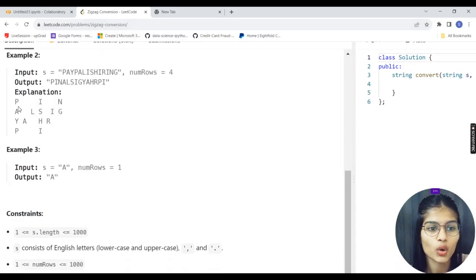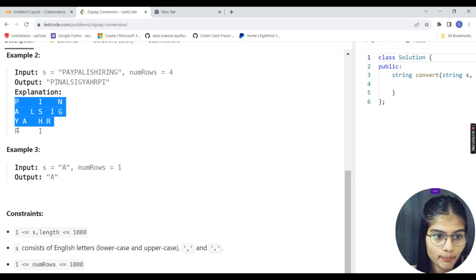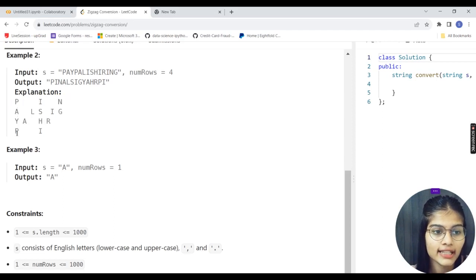Yes, number of rows is 4. So what it is doing is converting this particular thing into 4 places. "PayPal is hiring" is my complete term. So this is all about "PayPal is hiring". If you try to see this, this is my P-A-Y, right? Then P-A-L, right? Is, H-I-R-I-N-G. It is converting this into a zigzag manner. If you know what a zigzag manner is, it is completely converting this into a zigzag manner.